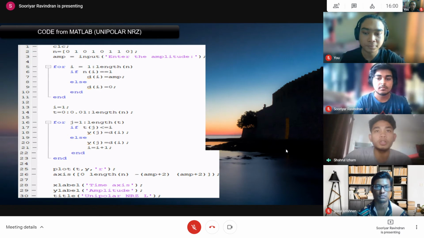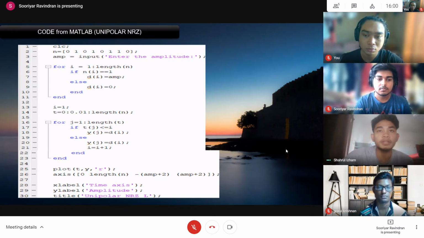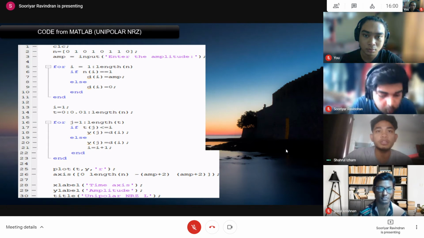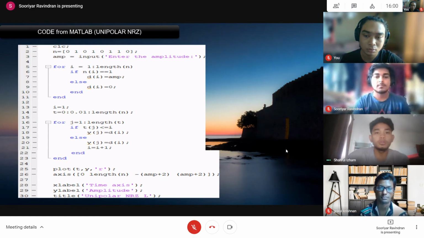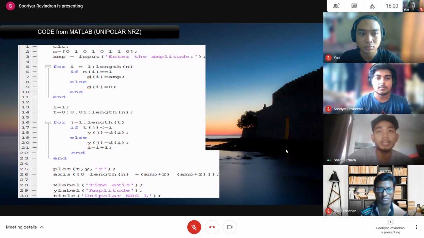The code from line 19 to 23 is written as an if-else statement that changes the line coding according to the binary value. If the binary value is 1, the line coding will be up, otherwise it will be at 0. The code from line 2 to 30 is used to plot the unipolar and RZ line coding.